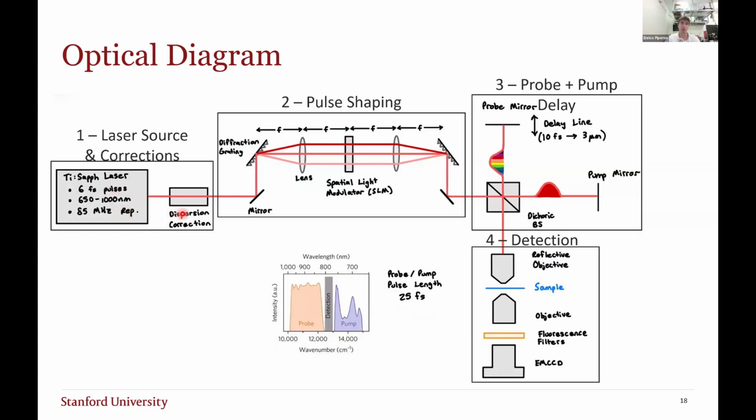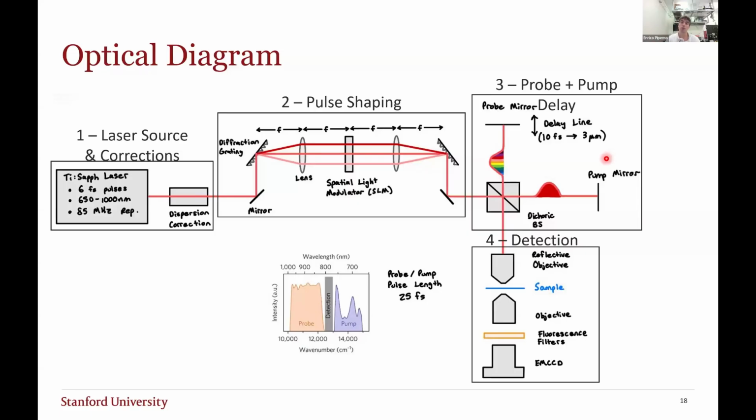Once we take those Ti-Sapphire pulses and modulate them to contain these frequencies, we want to be able to separate the probe and the pump and to move and delay these with respect to each other. So now we're going to be using a dichroic beam splitter to separate the pump colors from the probe colors. Then we're going to have reflecting mirrors that we can move back and forth to optically delay the pulses. For 10 femtoseconds, if we wanted to achieve that delay, we'd have to move the mirror 3 micron, or I think 3 micron divided by 2.